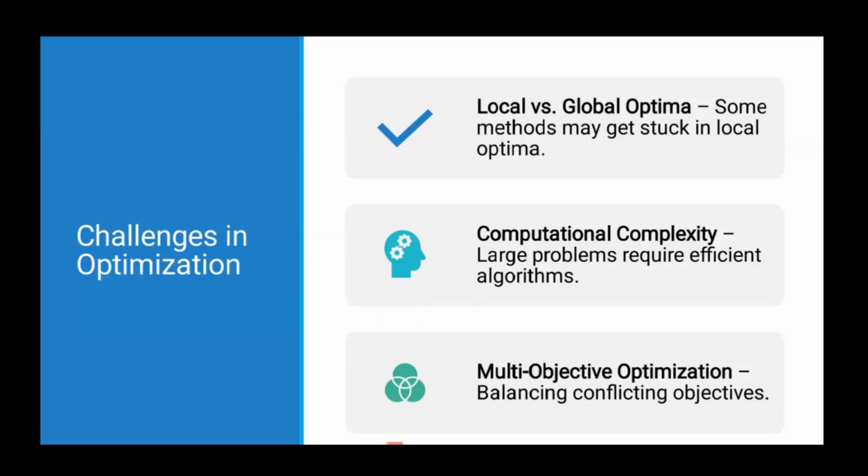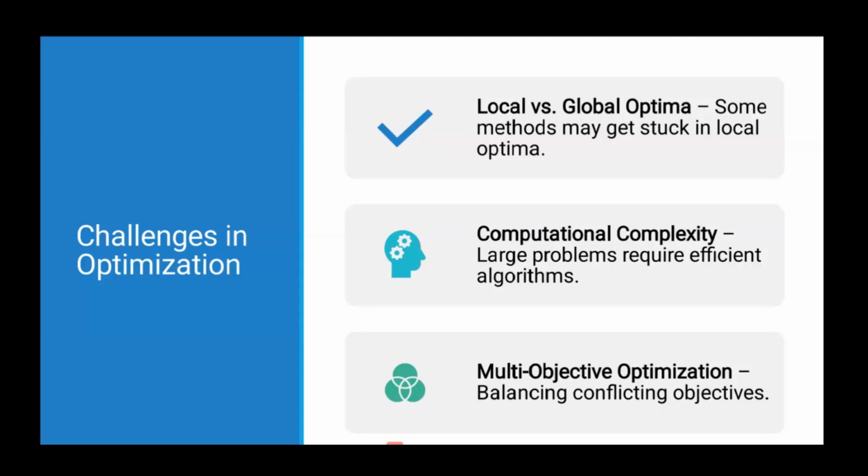Now, what are the challenges in optimization? We will have local and global optima. Sometimes for a nonlinear optimization problem, if it is a non-convex optimization problem, we may get stuck in the local optima. But in a convex optimization problem or linear optimization problem, whatever the solution that we obtain, the local and the global will be one and the same. But the problem arises when in a nonlinear optimization problem, we may end up at a point where it is only a local optima.